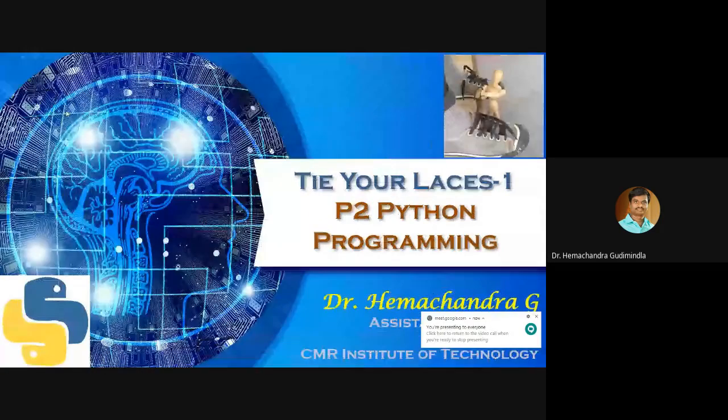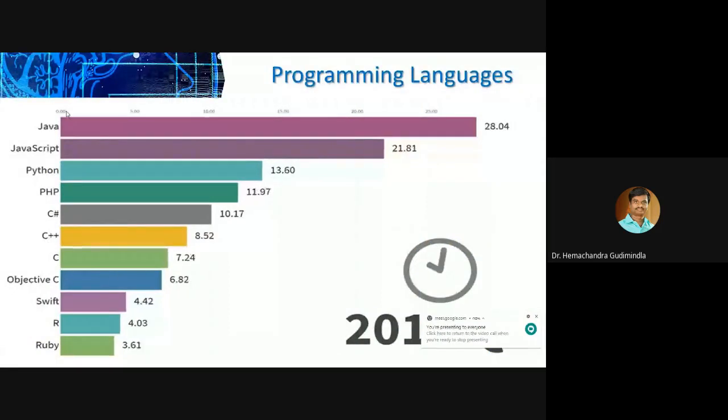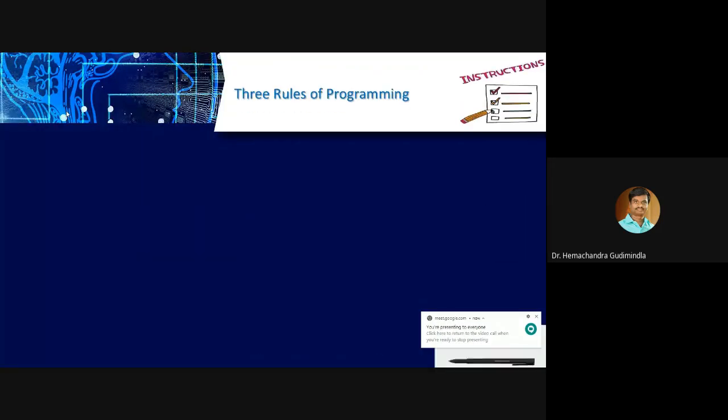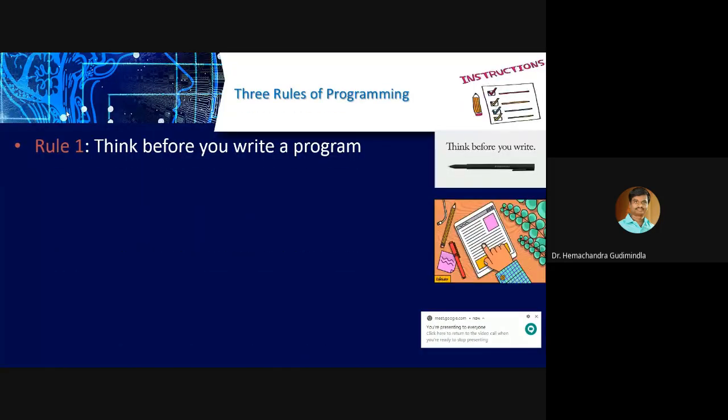Once again, I will go to the presentation slides so that whatever contents we already covered in the last class, I will just finish this. What is the importance of programming language and what are the rules we have to follow?